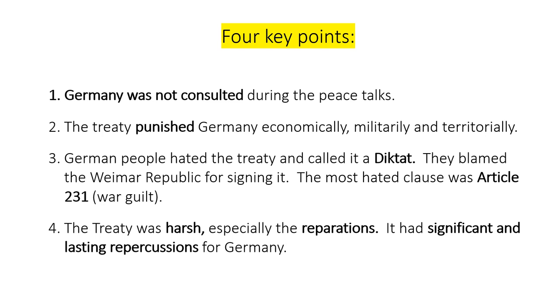3. German people hated this treaty and called it a diktat, a dictated peace. They blamed the Weimar Republic for signing it. The most hated clause was Article 231. And fourthly, the treaty was harsh, especially the reparations. It had significant and lasting repercussions for Germany that we see later on in the course.